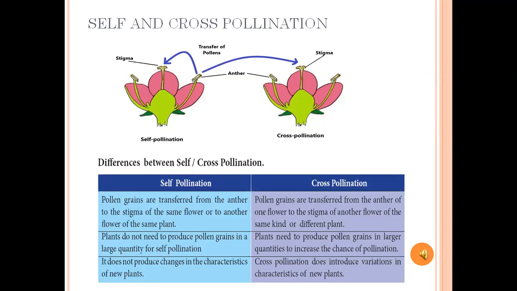But in cross-pollination, plants need to produce pollen grains in larger quantities to increase the chance of pollination. Third point, self-pollination does not produce changes in the characteristics of new plants, but cross-pollination does introduce variation in characteristics of new plants.